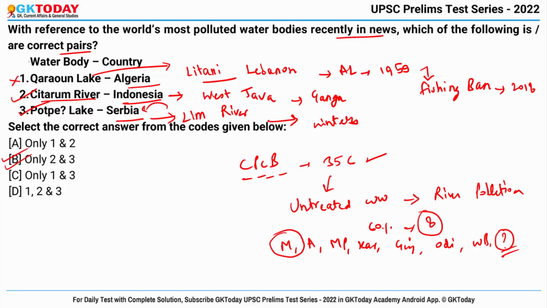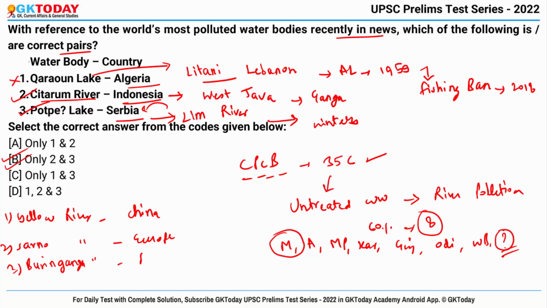Fine. Now let me tell you some more polluted river bodies. First is Yellow River, and it is in China. Second is Sarno River, it is in Europe. Third is Buriganga River, it is in Bangladesh. And fourth is Marilao River, it is in Philippines. So these are some of the most polluted water bodies in the world.